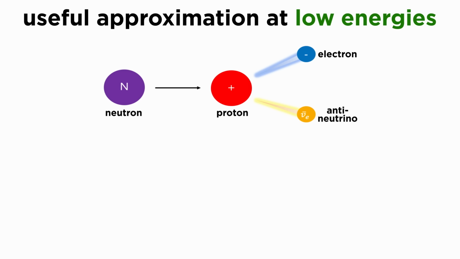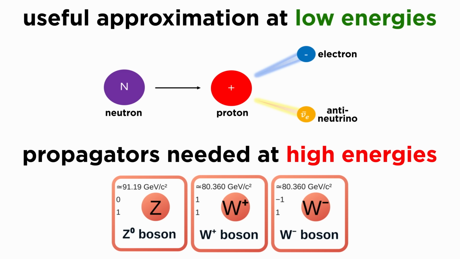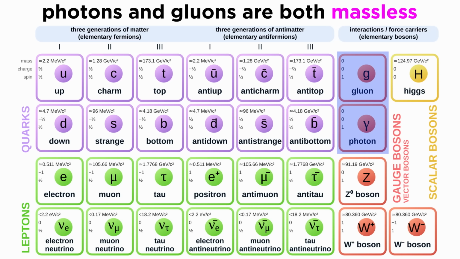In this situation, we can see that at low energies, the weak interaction can be approximated by Fermi's four-fermion theory, while at higher energies, the full theory with W and Z bosons must be used to model the correct behavior. To understand the third reason that the W and Z boson masses are important, consider the masses of the other bosons in the Standard Model, the photon and gluon.